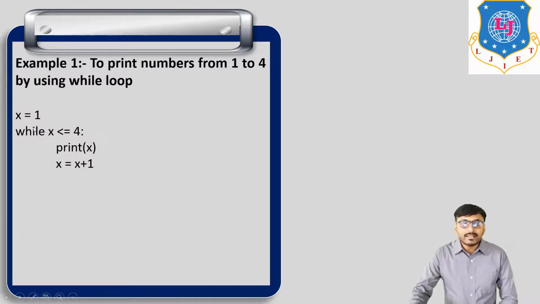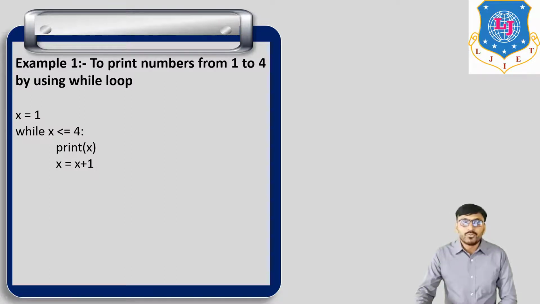So the initial condition is x equal to 1. Then the condition: while x less than or equal to 4, print x. If this condition is satisfied, then print x, and x equal to x plus 1. We increment x by 1.